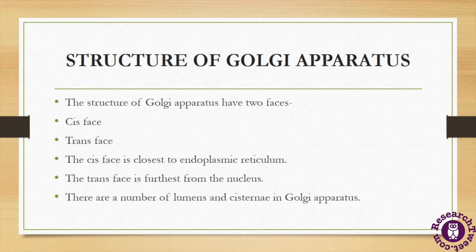So the cis phase of this organelle is closest to the endoplasmic reticulum, and the trans phase is the side which is furthest from the nucleus, with secretory vesicles, and it is closest to the plasma membrane of the cell. Now there are a number of lumens and cisternae in the Golgi apparatus, and it has stacks of membrane bound spaces which are cisternae, secretory vesicles, transport vesicles, and many more.